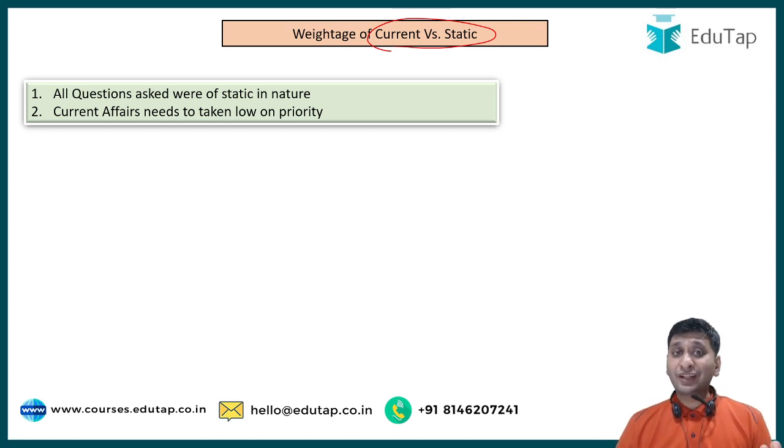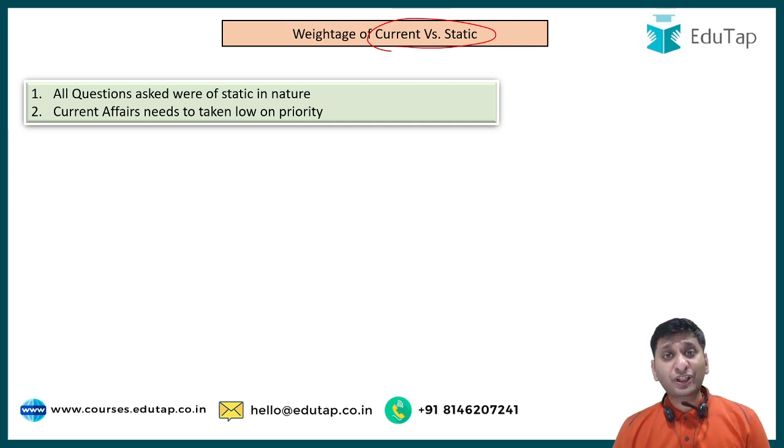So the learning is, again, we cannot say that next year also there would not be any current affairs, but the learning I want to give you is to take current affairs on low priority, because the syllabus is such. From commerce and accounts, company law, economics. This economics is economics, not ESI, right? In ESI, there are a lot of reports and schemes related to social issues, but in economics, there is not much current affairs. There are, but they are not many, right?